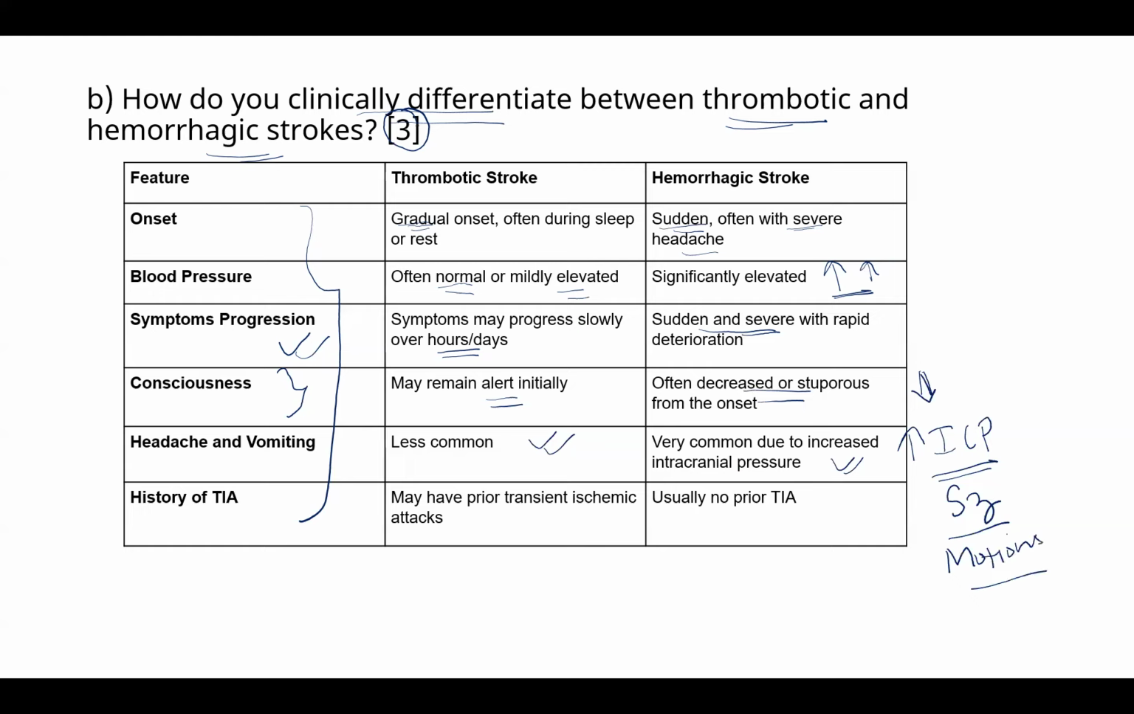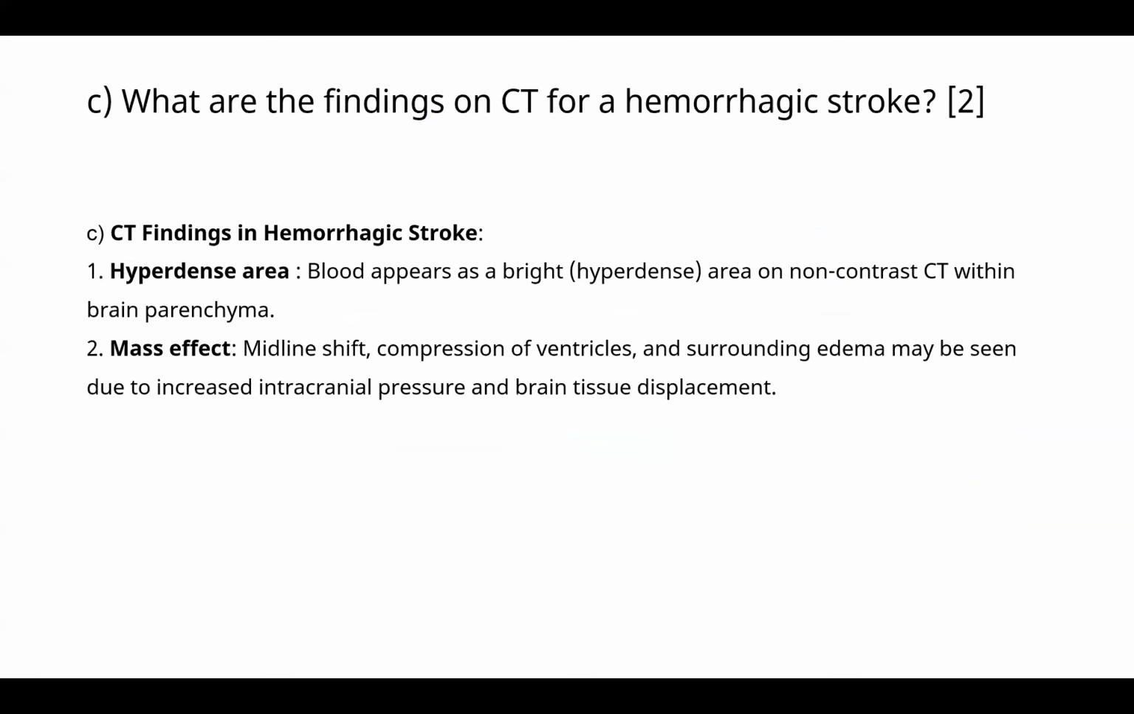Then there might be a history of TIA in thrombotic stroke, whereas in hemorrhagic stroke, there is no prior history. Then what are the findings on CT for a hemorrhagic stroke? This is of 2 points. Write relevant points. If you even just write 2 points, you are definitely going to score good marks. Just write a point, highlight or underline it, and write an important point along with it.